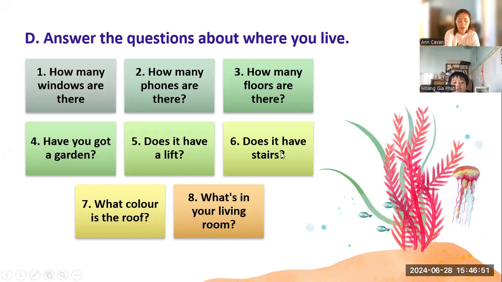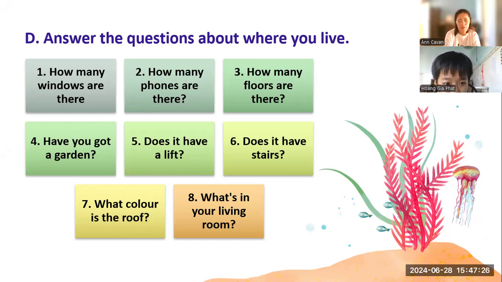Have you got a garden? Can you repeat again? Have you got a garden? Yes, I have a garden. Okay. Does it have a lift?